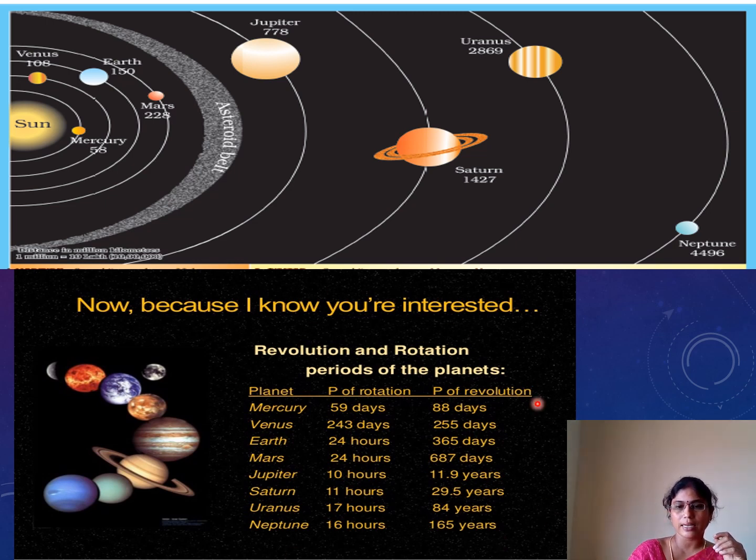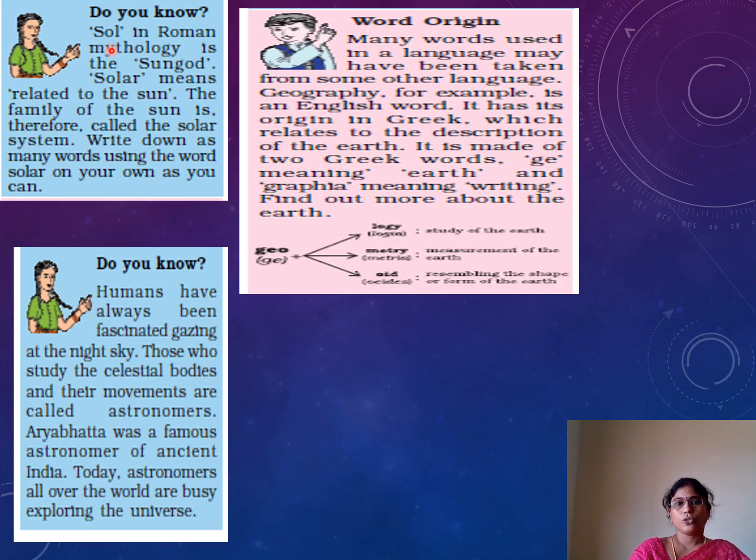These are very interesting, children. We just learn. Do you know, children? Sol in Roman mythology is the sun god. Solar, we are using, means solar light based on the sunlight. Here solar means related to the sun.